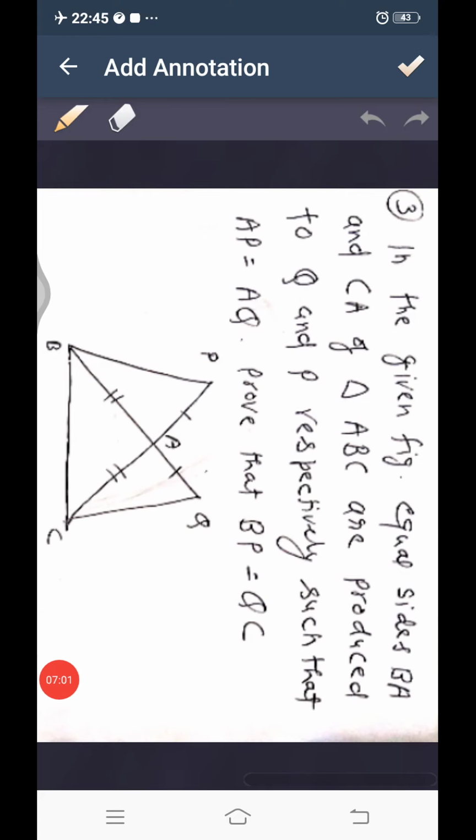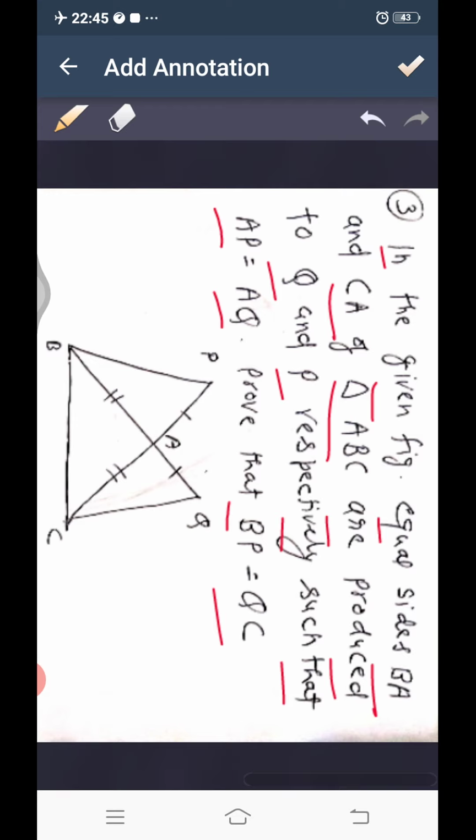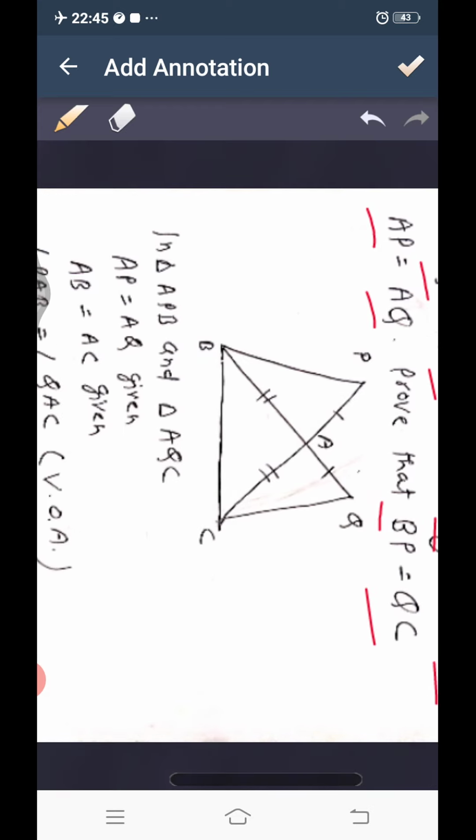Let us take question number 3. In the given figure, equal sides BA and CA of triangle ABC are produced to Q and P respectively such that AP equal to AQ. Then prove that BP equal to QC. So you can see that in the figure. Here triangle ABC was given. BA is produced to Q and CA is produced to P. Then BP and QC are joined, in such a way that AP is equal to AQ.